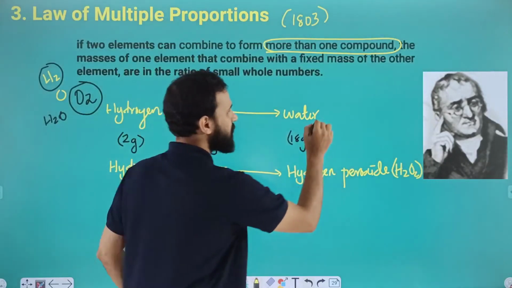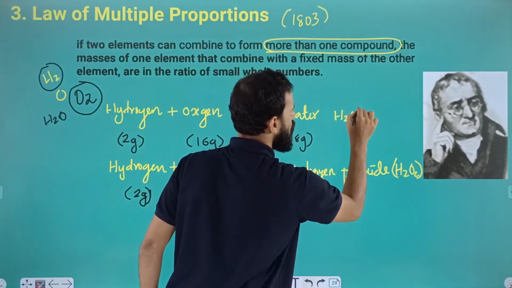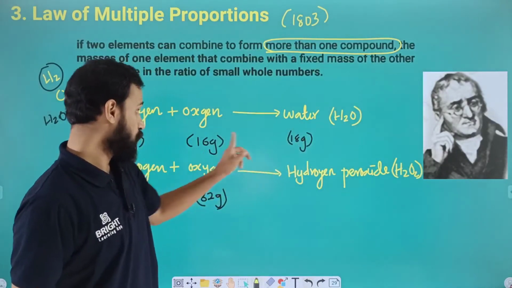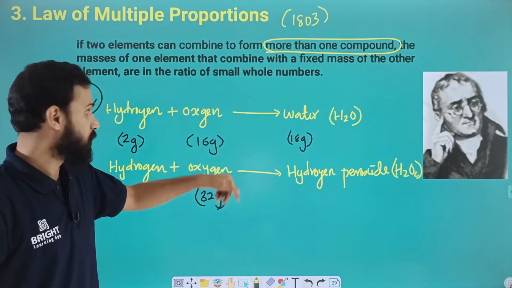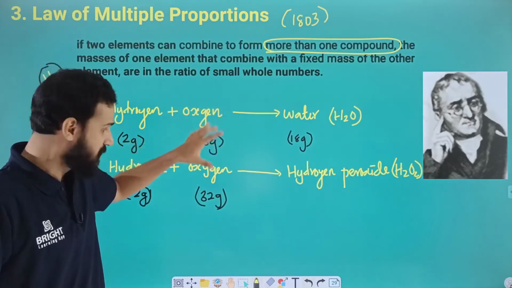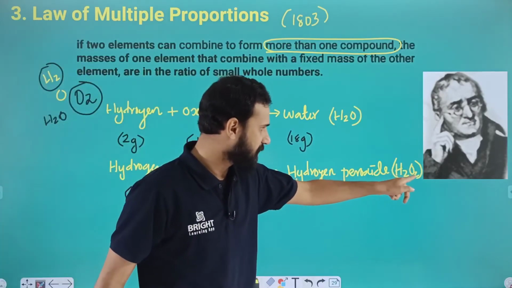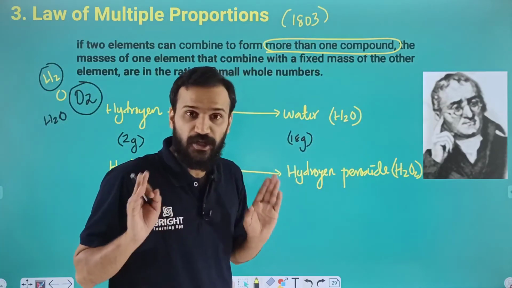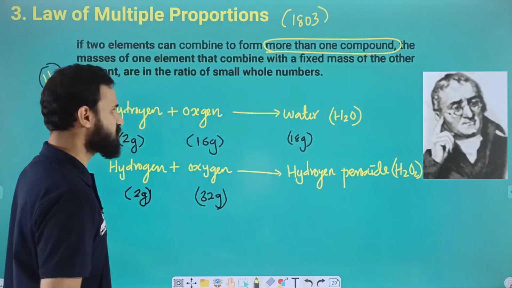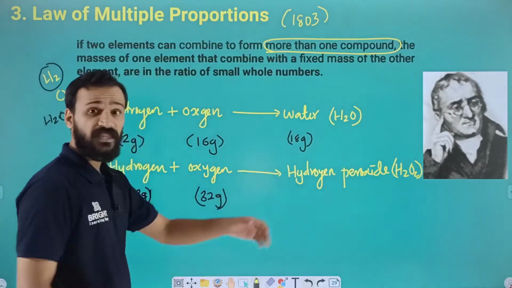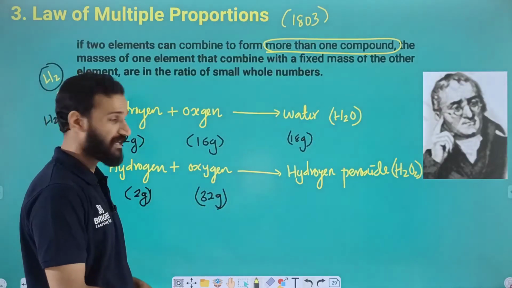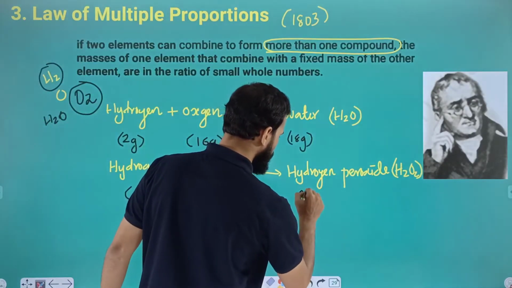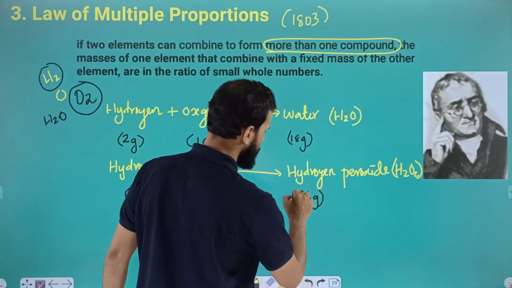You know, water is nothing but H2O. Here we are taking only one oxygen atom, but there we are taking O2 molecule. Both are the same element, but one is an atom, the second one is a molecule. So here we are getting H2O2, here we have only H2O. What will be the mass of this? Here we have O2, 32, plus 2, so 34 gram will be the mass.